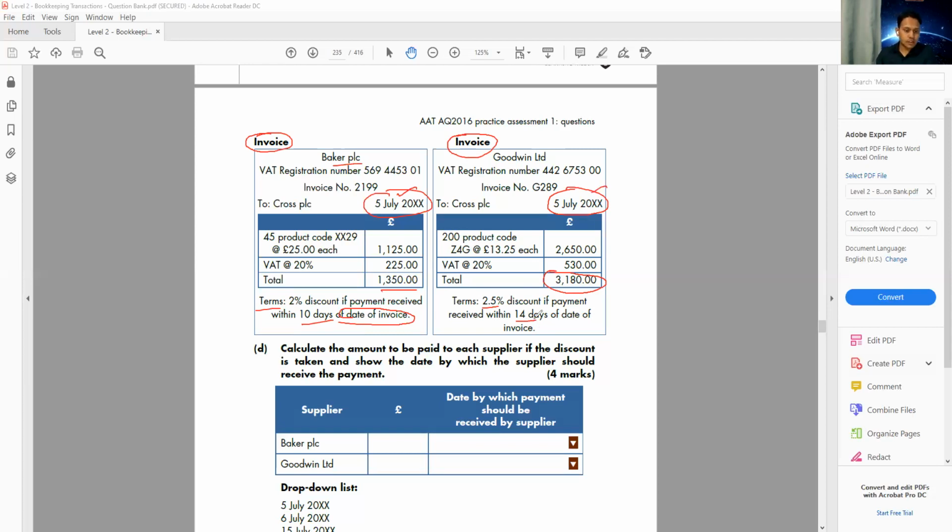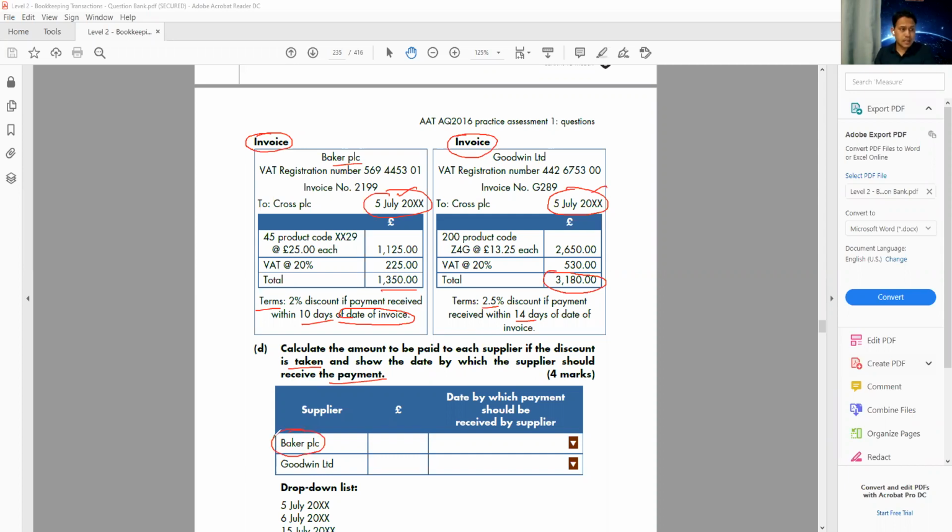Okay, let's see the question. Calculate the amount to be paid to each supplier if the discount is taken, and show the date by which the supplier should receive the payment. So if I pay on time and take the discount, how much am I going to pay, and by which date do I have to make the payment? Let's talk first about the Baker PLC.